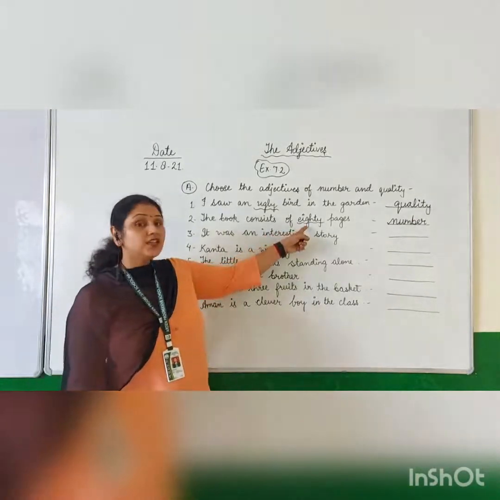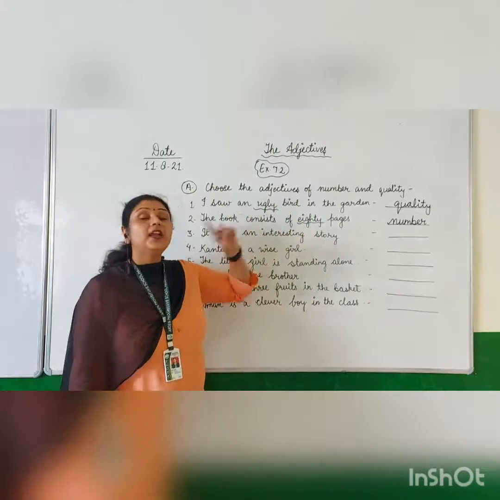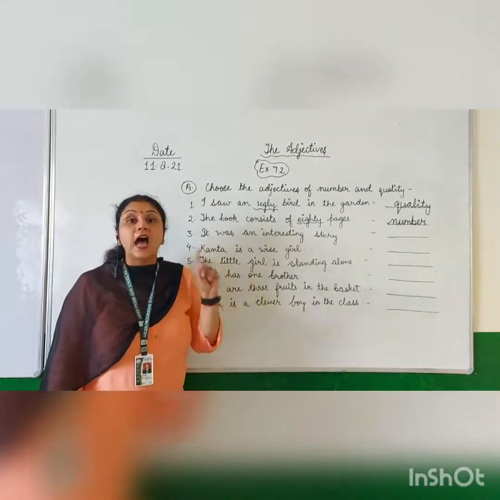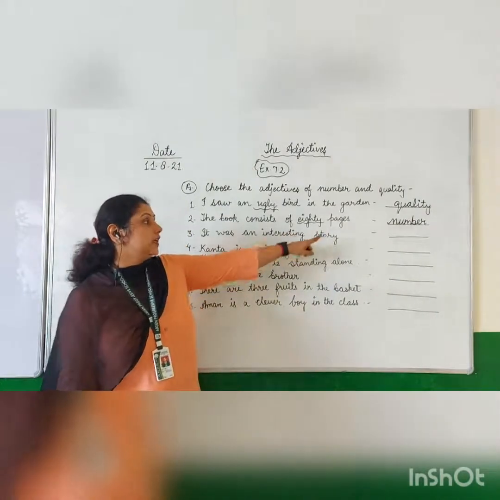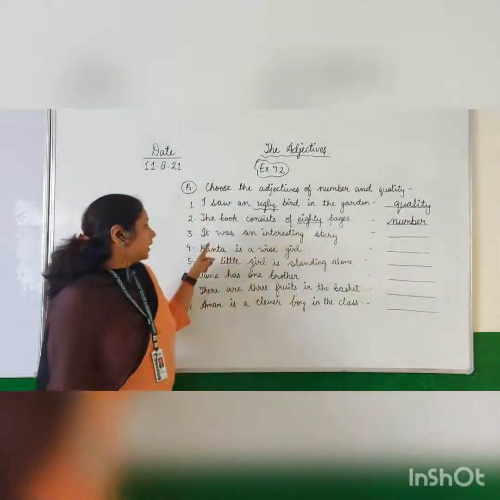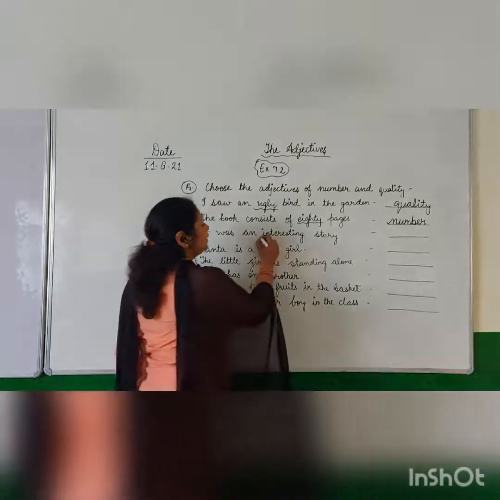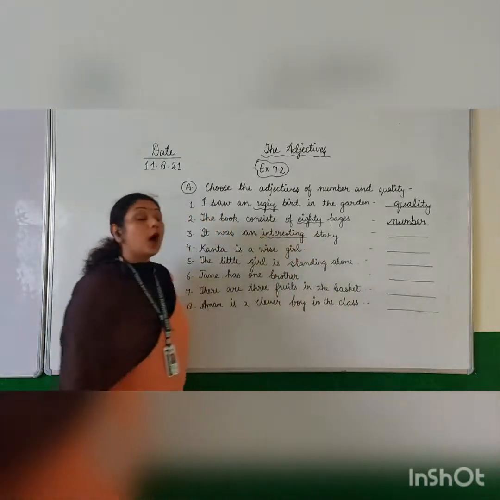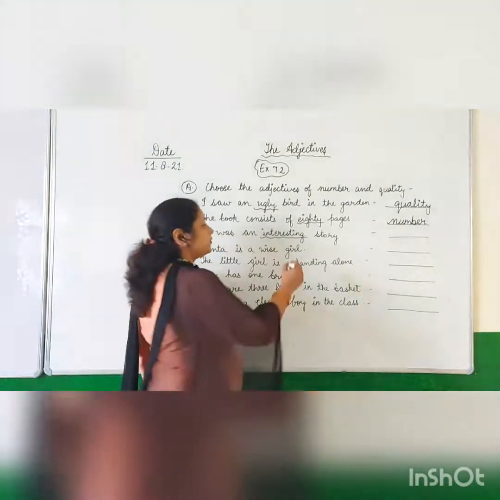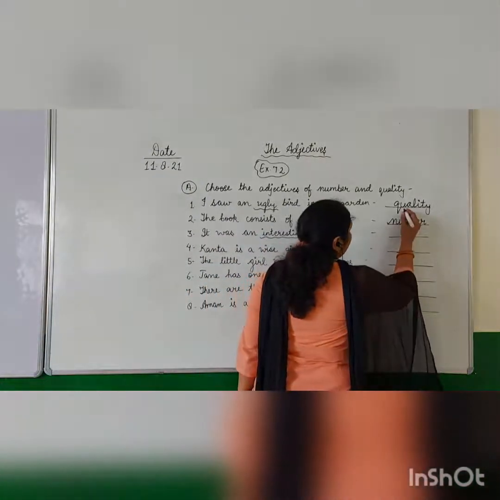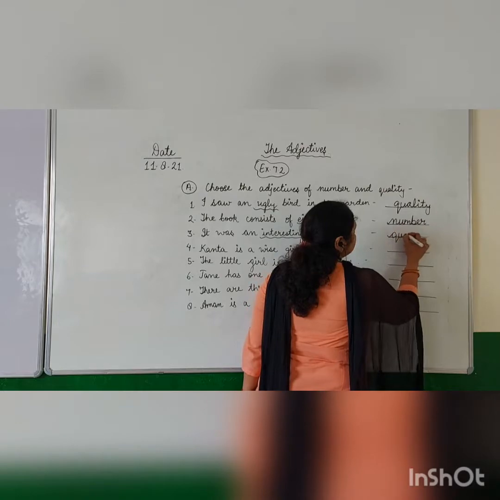So how many pages? The answer is 80. Question is how many? And answer is 80. So 80 is number. Next is, it was an interesting story. So how is the story? It is interesting. So interesting is adjective of quality.